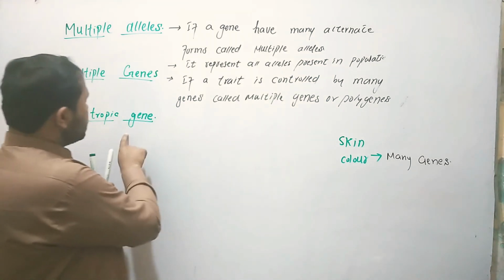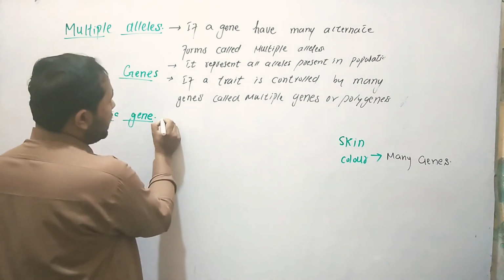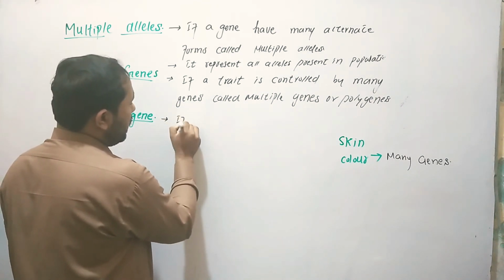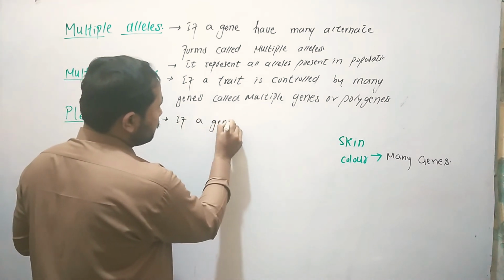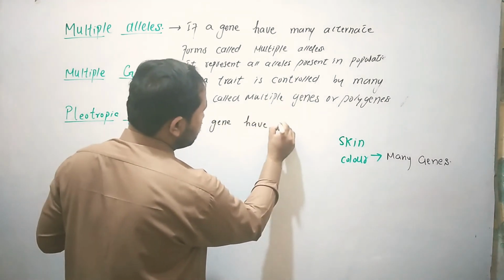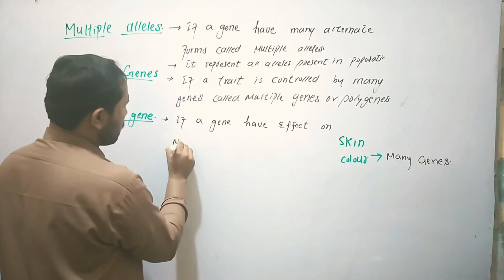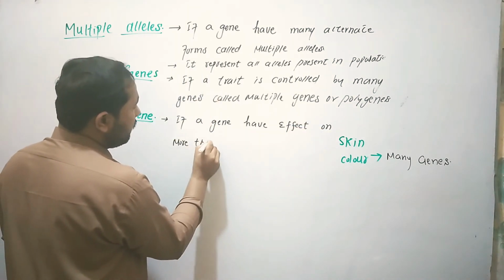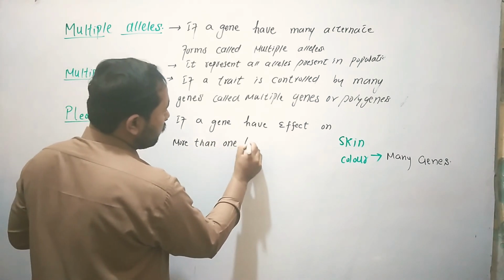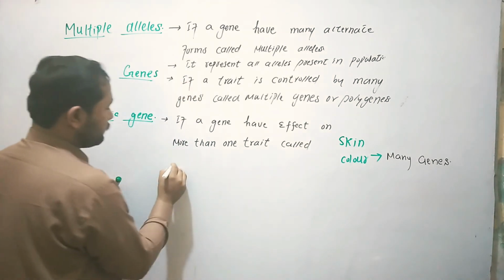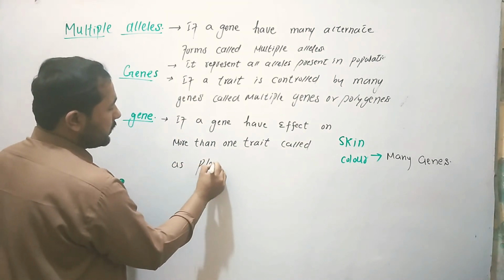So the next one is also a term which is commonly mixed up with these terms. If a gene has an effect on more than one trait, that will be called a pleiotropic gene.